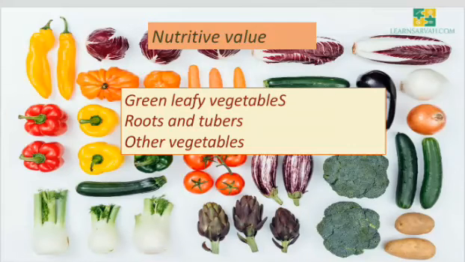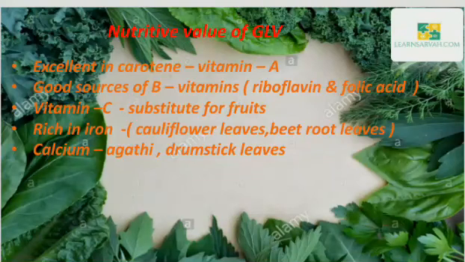Next important one is nutritive value. Vegetables are called protective foods because they are rich in minerals and vitamins. Nutritionally, they are classified into three groups: green leafy vegetables, roots and tubers, and other vegetables. Let us see these three groups in detail. First one is the nutritive value of green leafy vegetables.